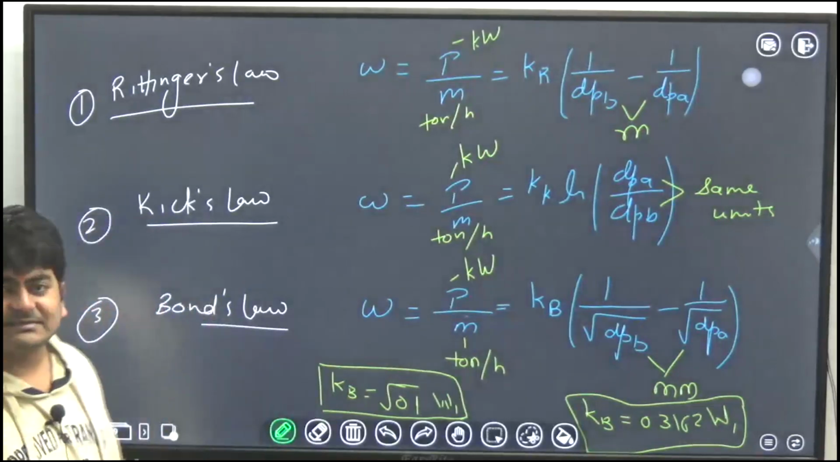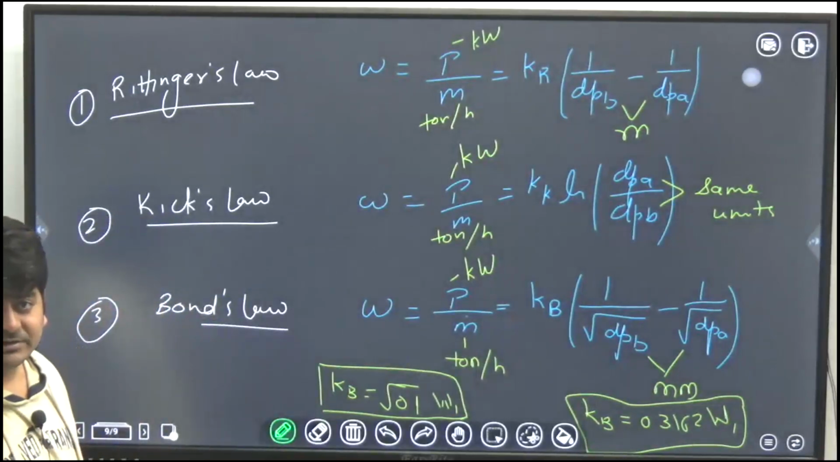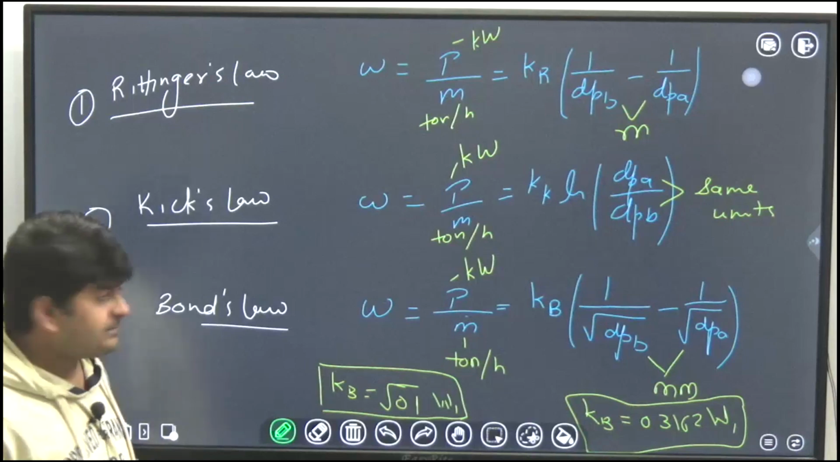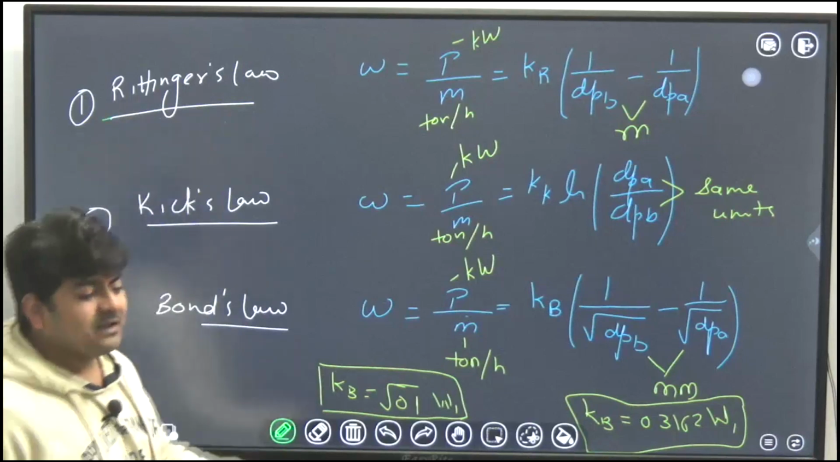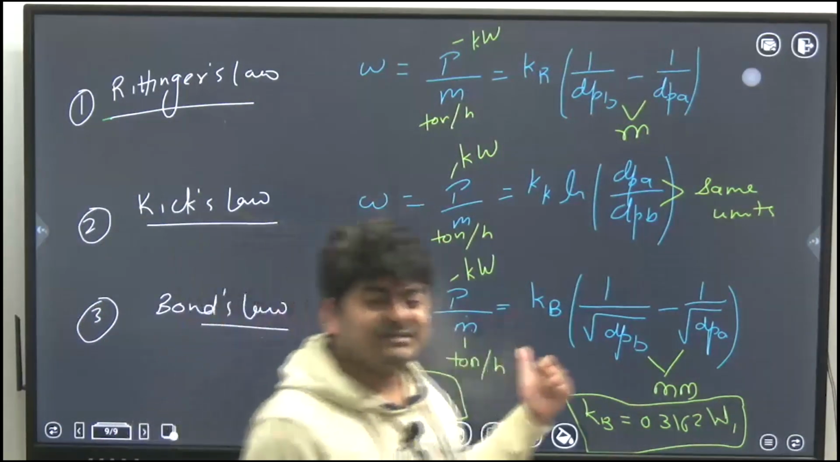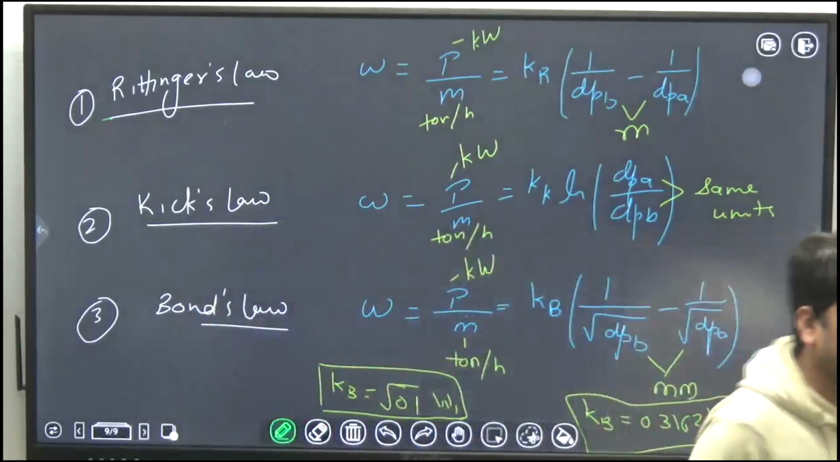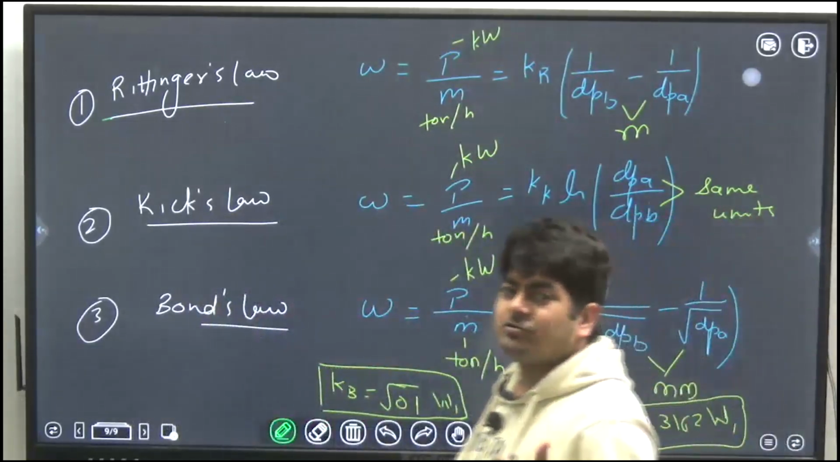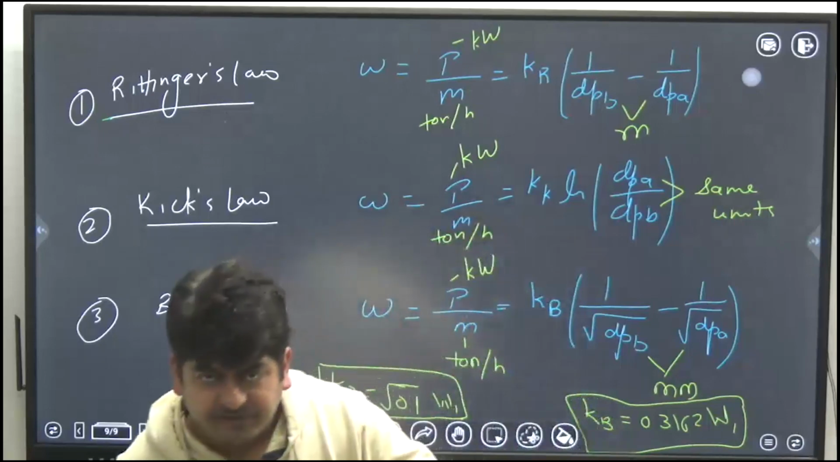So this is about all these three laws. Okay, if I talk about the statement of Rittinger's law: energy required for size reduction, energy required for crushing, is directly proportional to the new surface area created.